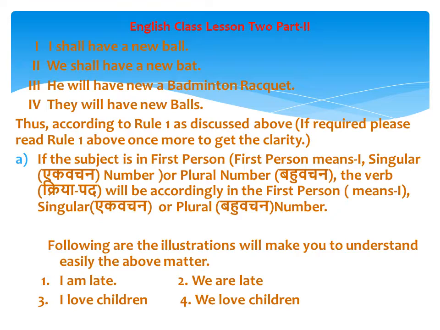Following are the illustrations that will make you understand the above matter easily. I am late. We are late. Point number 3, I love children. Point number 4, we love children.